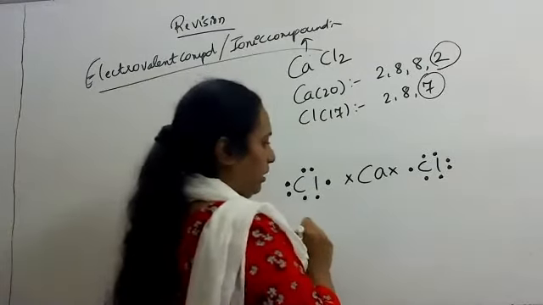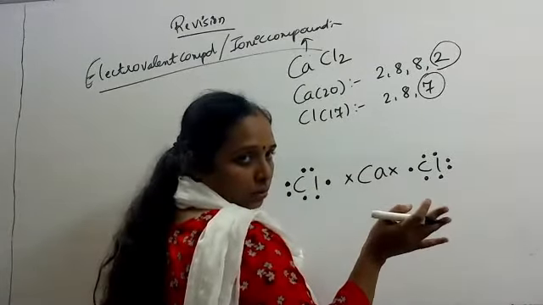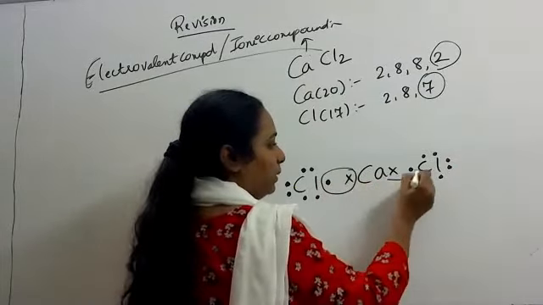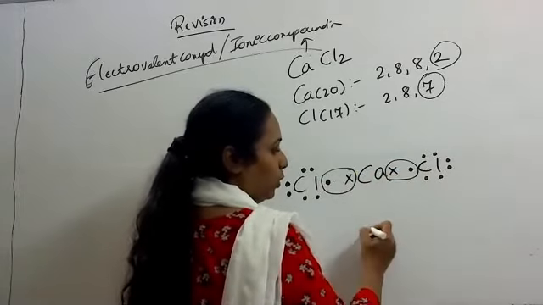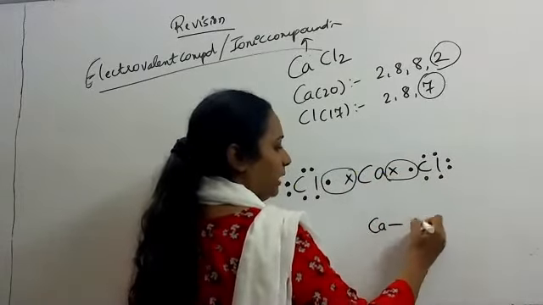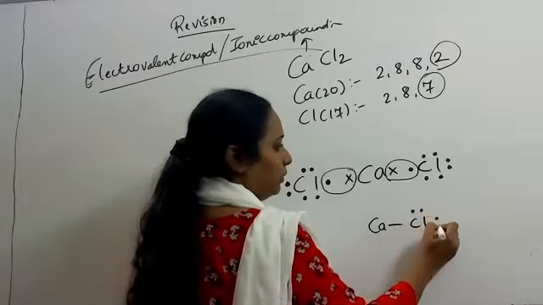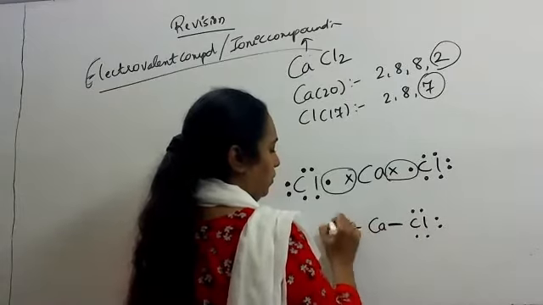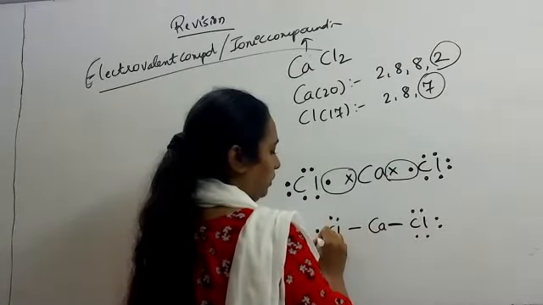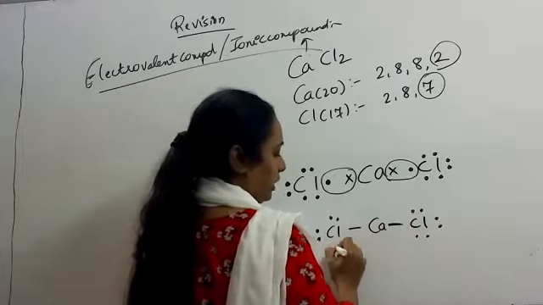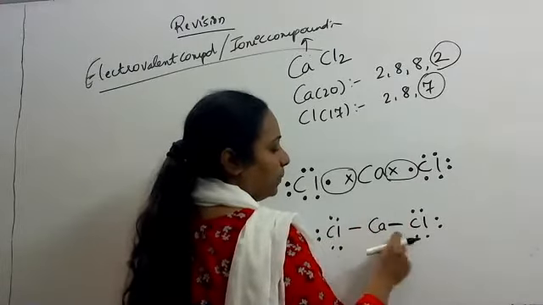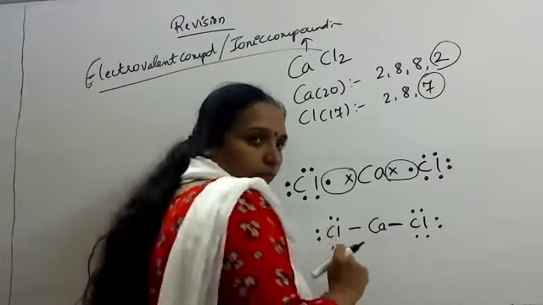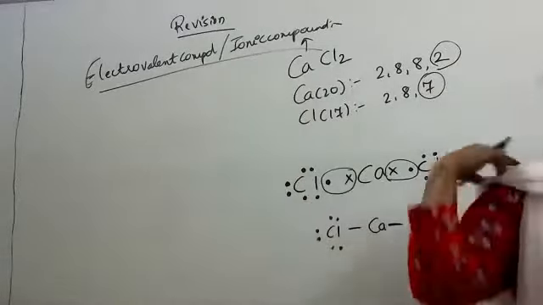Now here, both of them will follow octet rule to become stable. So these are the electrons that are shared between calcium and chlorine. So calcium, single bond, chlorine, these electrons will remain like this. Only these two are shared here also. So these are the shared electrons or single covalent bond. Understood? Yes, ma'am.